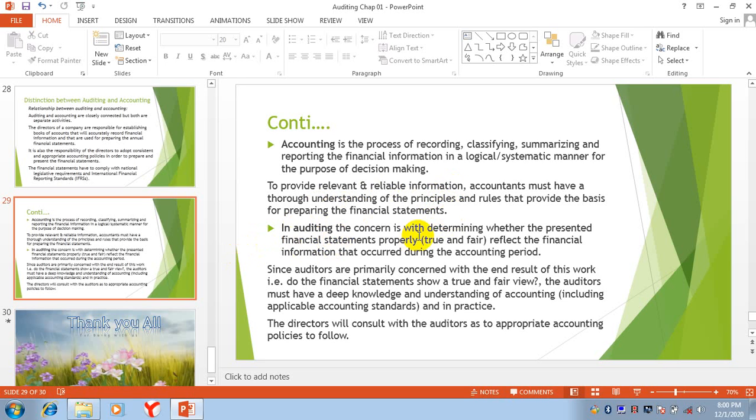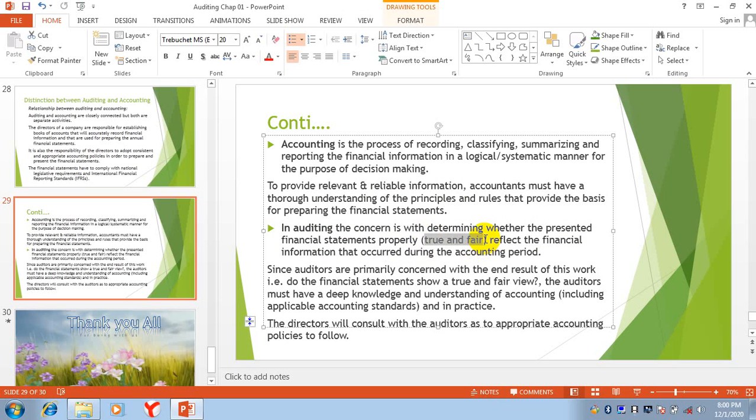In auditing, the concern is with determining whether the presented financial statements properly, that is true and fair, reflect the financial information that occurred during the accounting period.